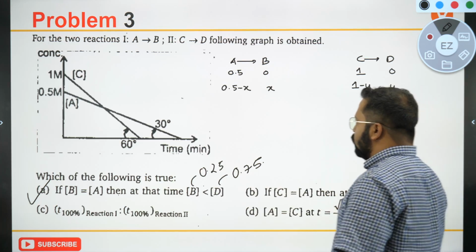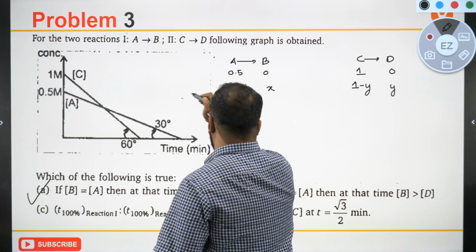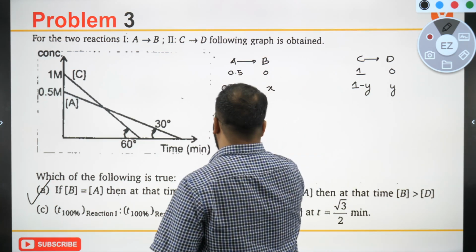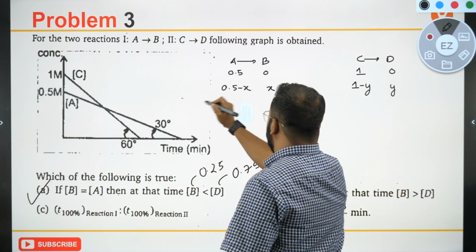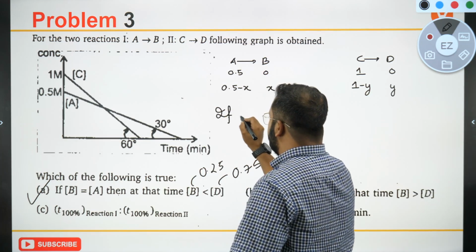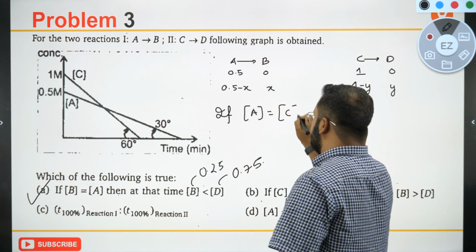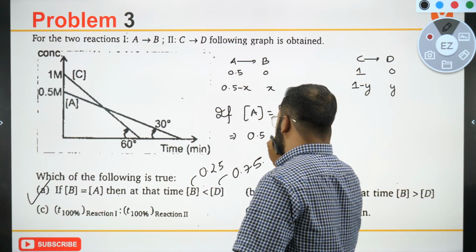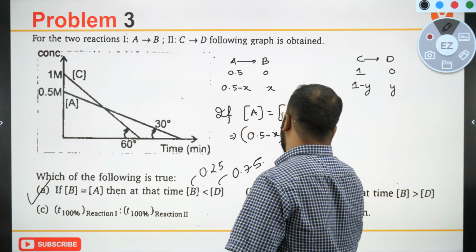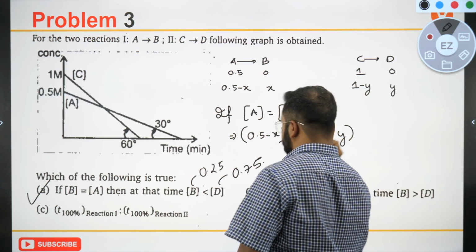When C is equal to A, so I can write if A is equal to C, I can say 0.5 minus x has to be equal to 1 minus y, isn't it?